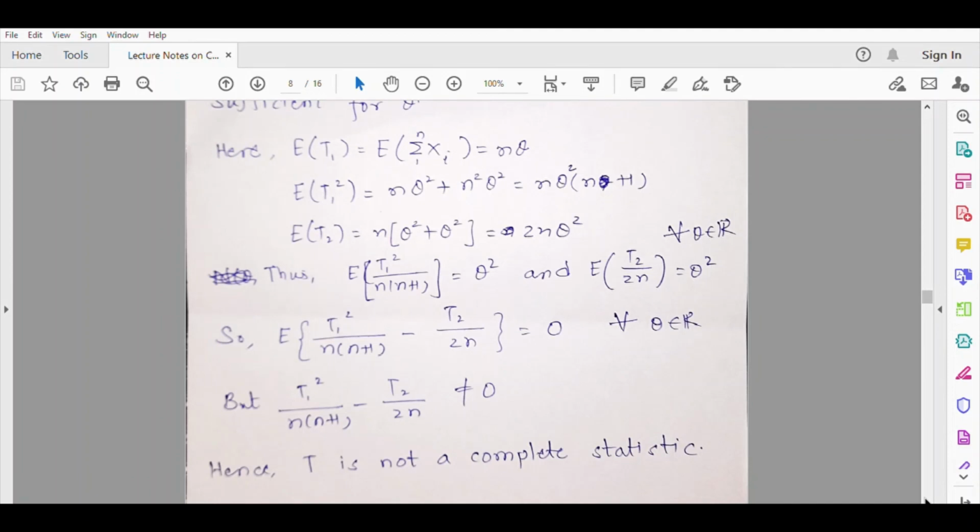So let us stop here. We will explore more about completeness and its implications in the construction of minimum variance unbiased estimators in the next lecture.